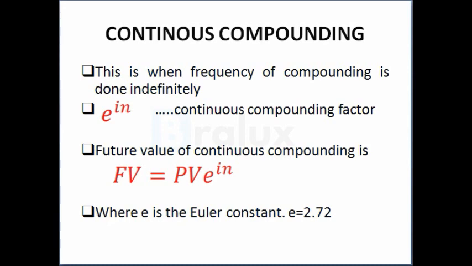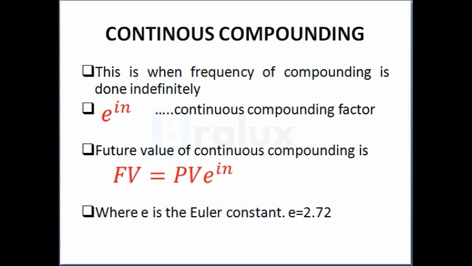Then we have discounting. So discounting is the technique that calculates the present value of a future sum of money that can be received or paid. So discounting is when you know what you are supposed to earn in future. Your future earning is already known, but you don't know your present earning.